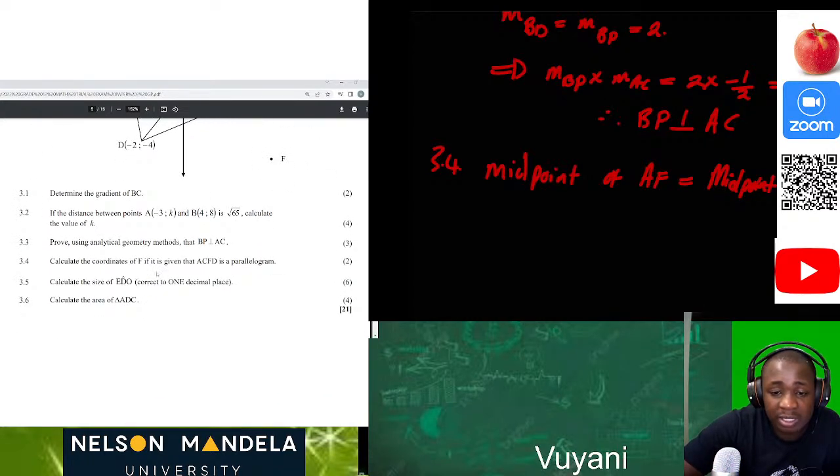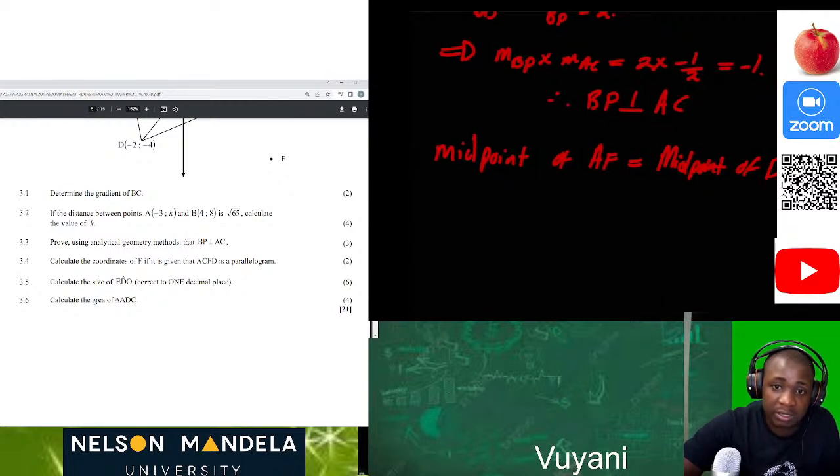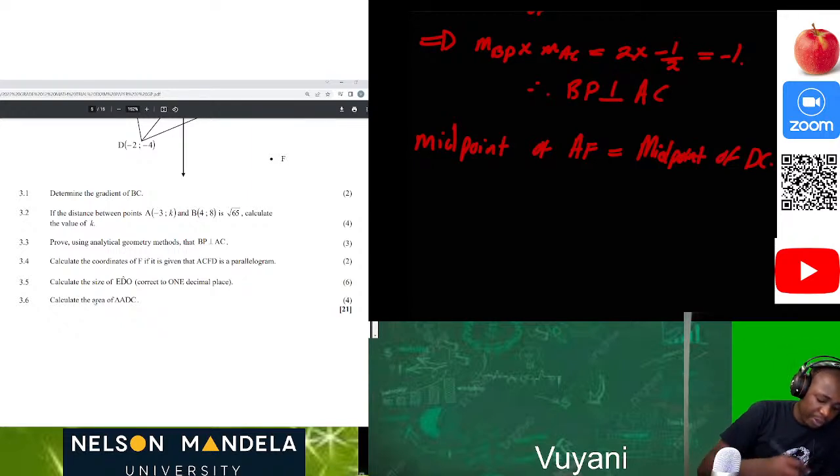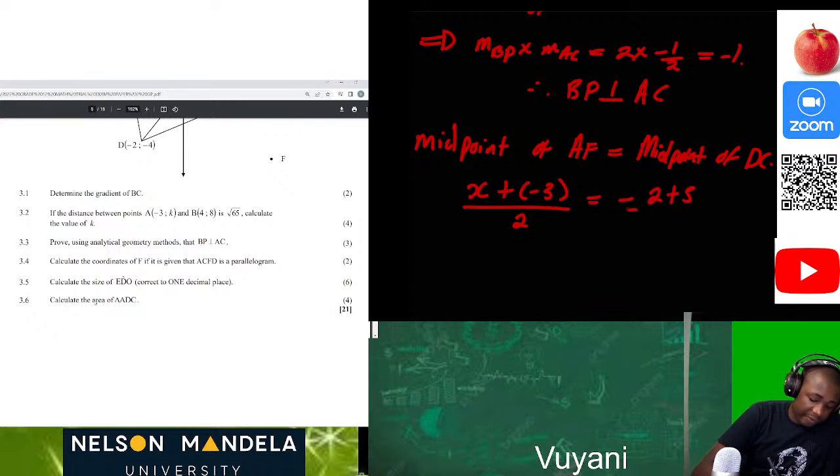Now they want us to calculate the coordinates of F, and it's only 2 marks, which means that this is quite easy. So how can we calculate that for 2 marks? Let's calculate this. We definitely know that the midpoint of AF will be (x plus negative 3) divided by 2, which is equal to (negative 2 plus 5) divided by 2. And for the y part, we know that (y plus 4) divided by 2 is equal to (negative 4 plus 0) divided by 2.